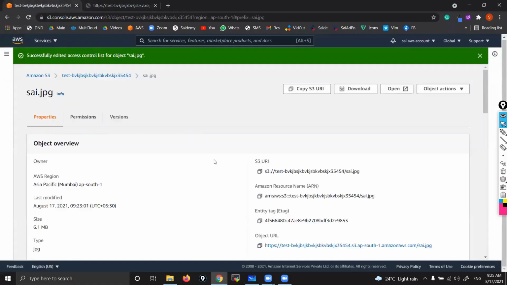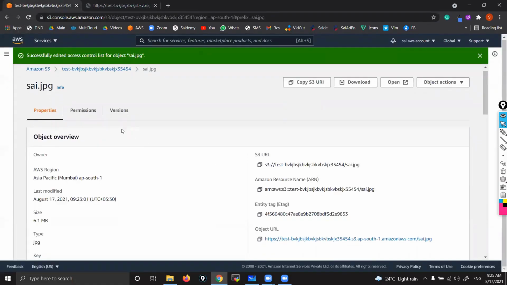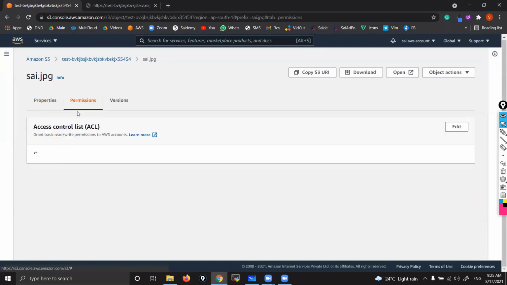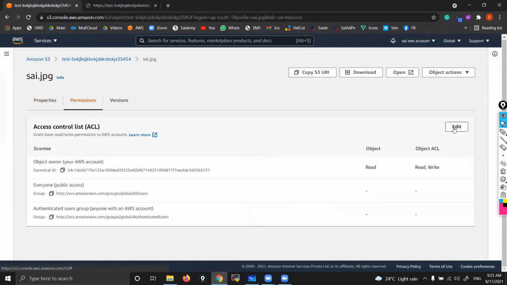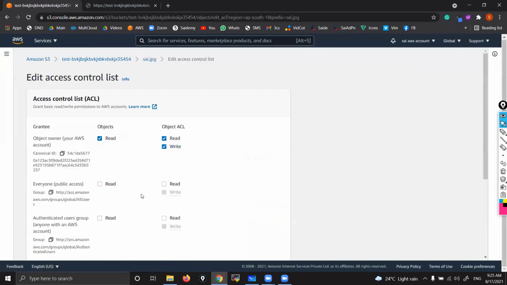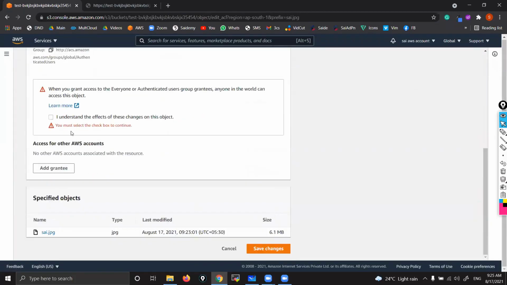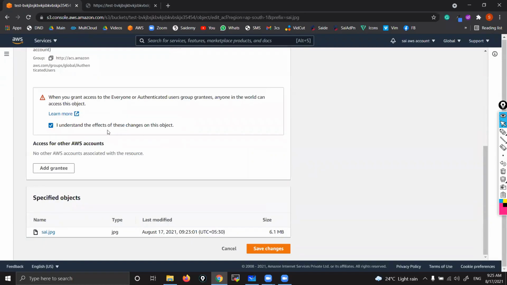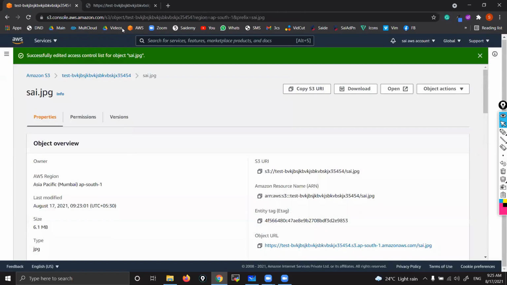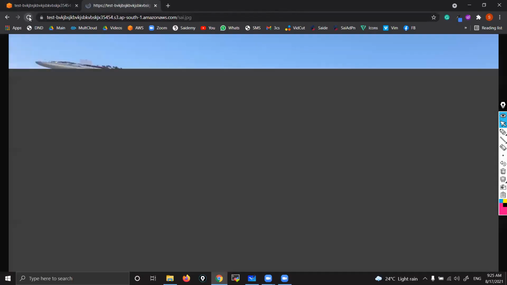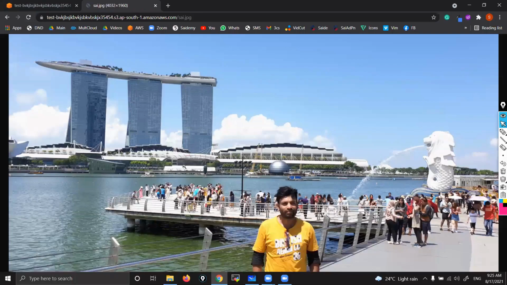Now again, if you want to make it public, what do you do? Simple, go to permissions, edit. Give public read access. Select it and acknowledge that you understood the risks. Save. Done. Now hit refresh. Now again, things will work. You can see that is the difference between public and private.